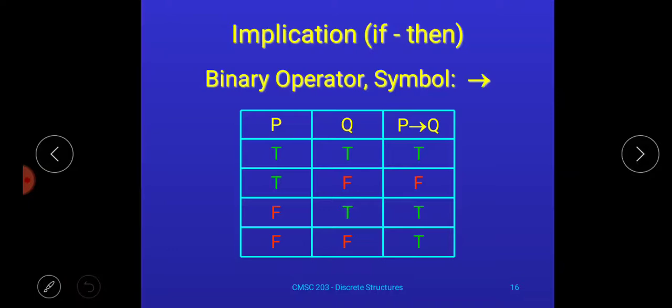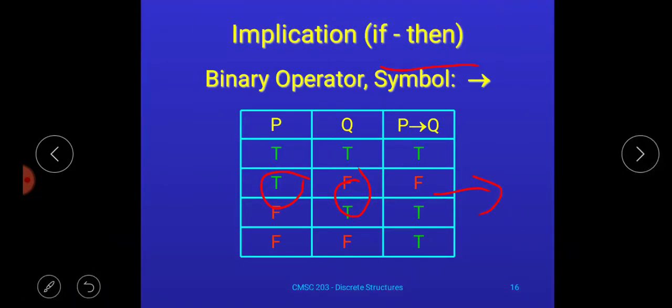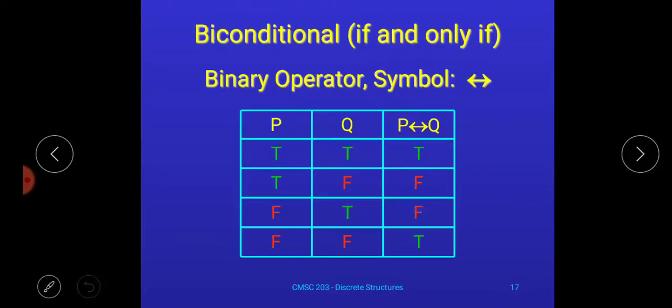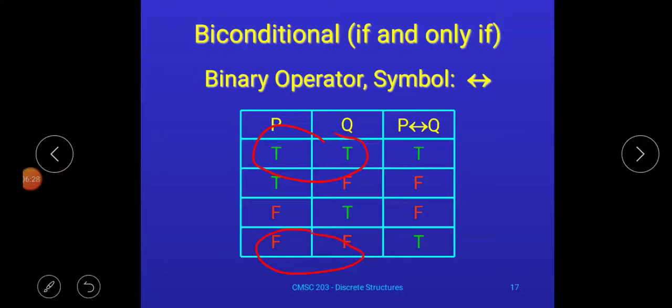In case of implication, that is if-then, remember this sequence is very important: if first is true and second is false, then only the result is false, otherwise in all other cases it is true. And in case of biconditional, if both are the same, either true or false, the result will be true, otherwise it is false.